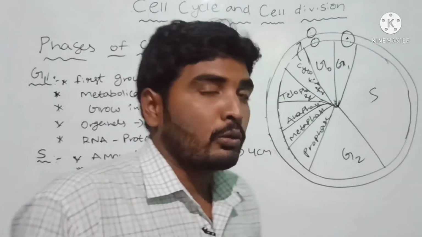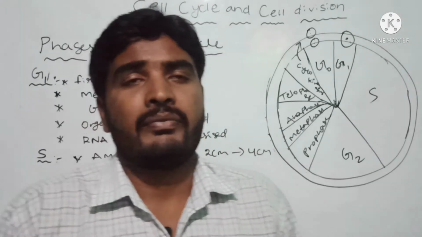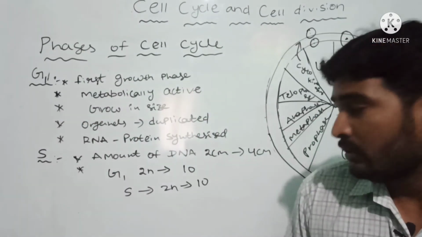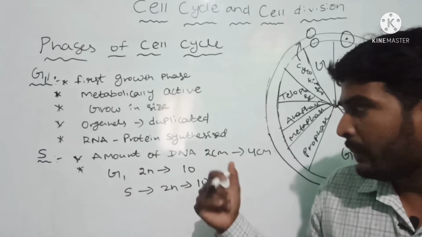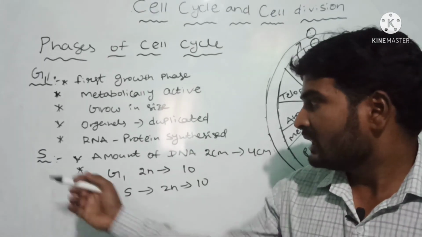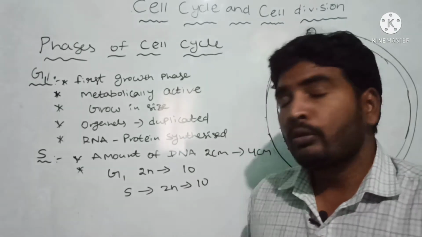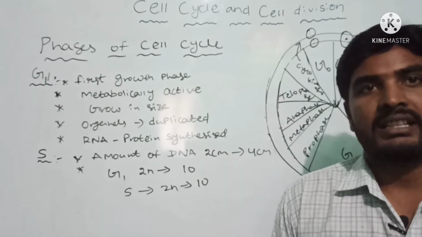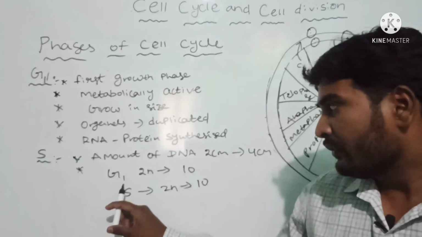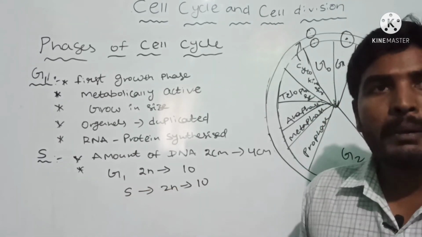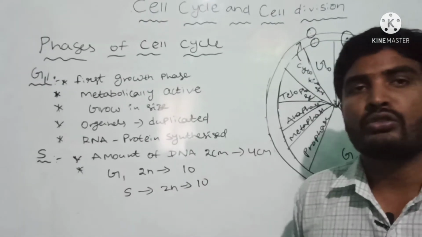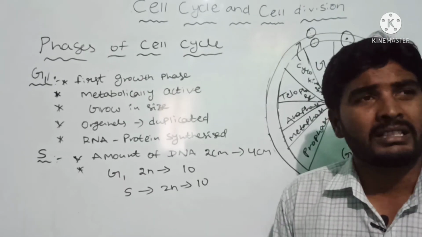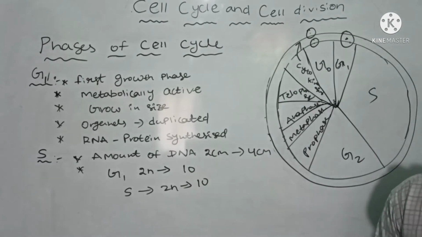That's why the chromosome number does not change. These 2 points are very important from a competitive point of view: the amount of DNA doubles in S phase, but the chromosome number does not change. That is the main reason.